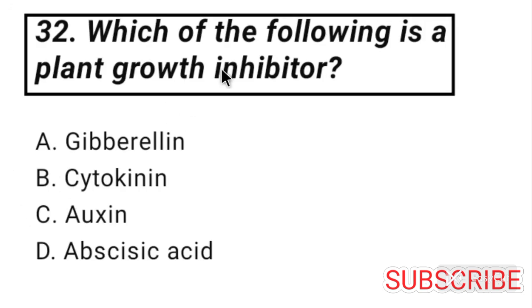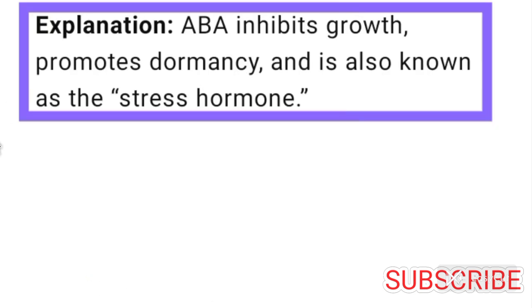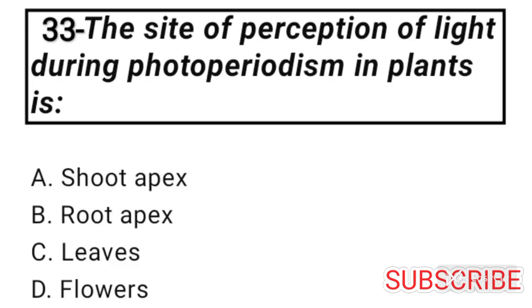Question number 32. Which of the following is a plant growth inhibitor? Option D is correct here because abscisic acid is a plant growth inhibitor. Abscisic acid inhibits growth, promotes dormancy, and is also known as the stress hormone.